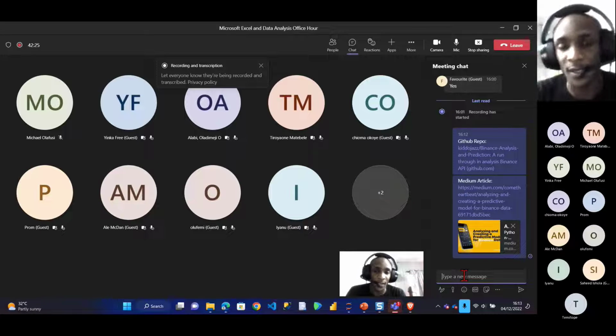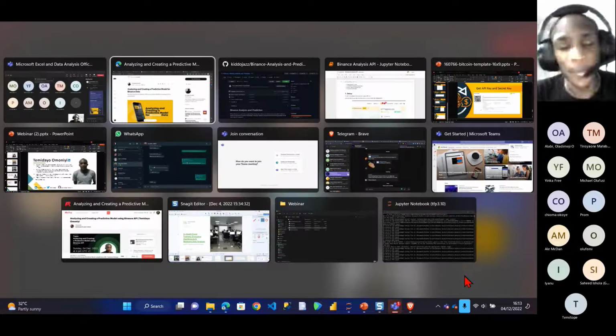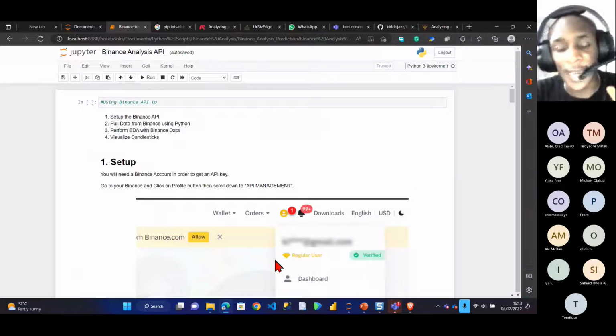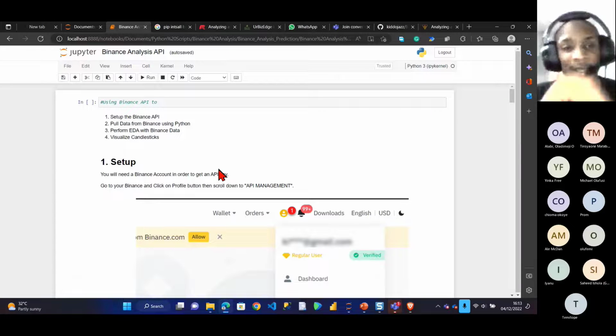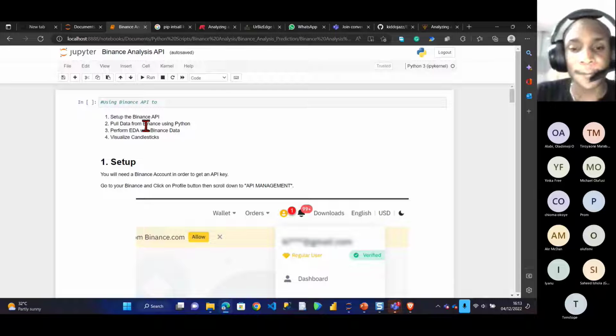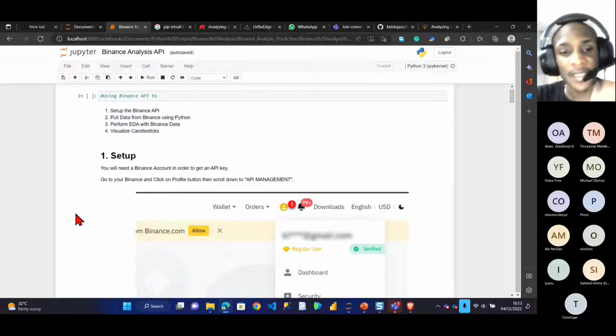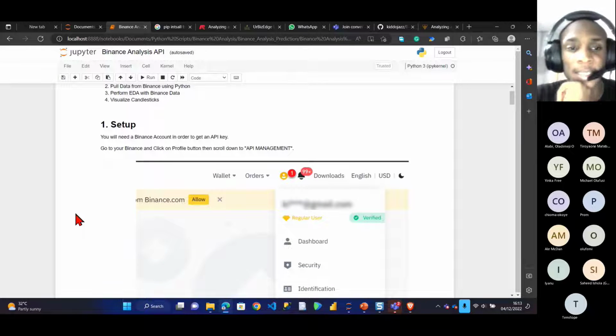It's actually a step-by-step process, because this project took me about a month to complete, and I'm trying to do this within an hour. So I don't know where we'll be able to stop or end today, but let's just start. So this is the Jupyter Notebook, right? I've broken everything down step by step for everyone, so we can go along step by step.